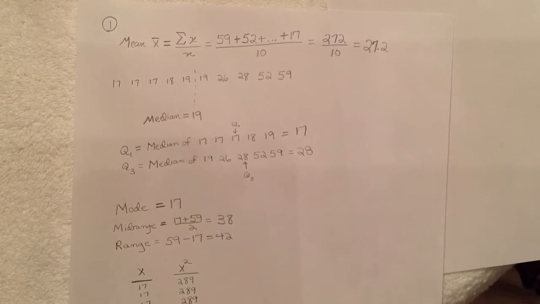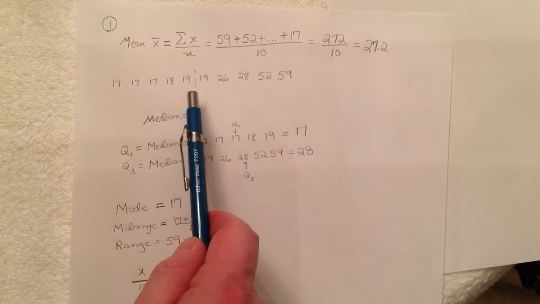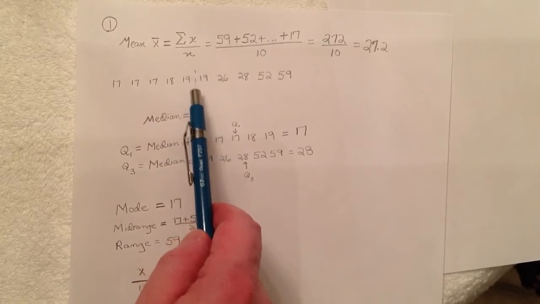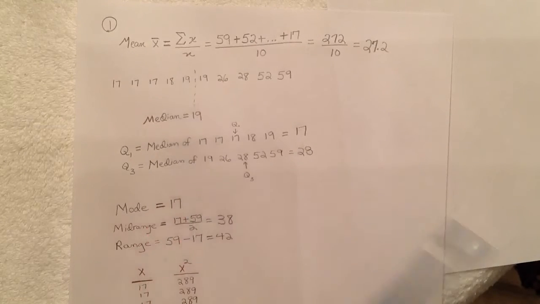Okay, so we have an even number of data pieces, and so the median is going to be taking the mean of the fifth and sixth items. In between 19 and 19, the median is going to be 19 itself. Now this is a first type problem where we have the median identical to the number before and the number after it.